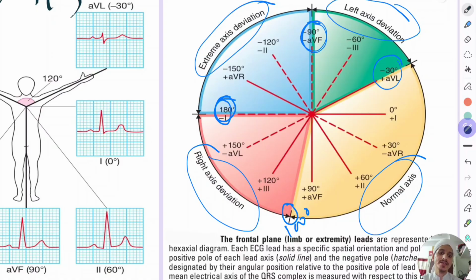Remember this, and this is the normal axis. If one pastes this diagram in his mind, it is helpful in knowing whether it is right axis, left axis, or extreme axis.